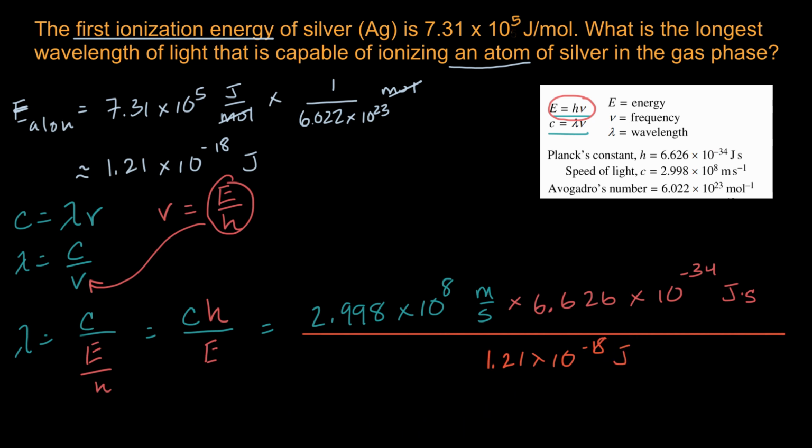Now let's make sure all the units work out. This seconds is going to cancel out with this seconds. This joules is going to cancel out with this joules. And we're just going to be left with meters, which makes sense. The wavelength can be measured in meters.